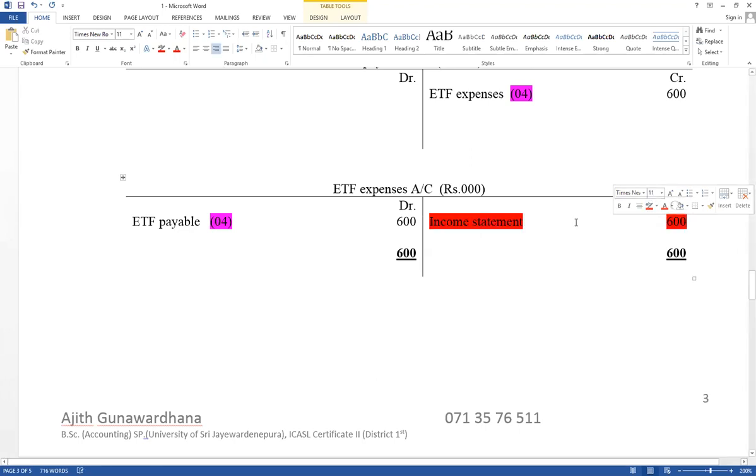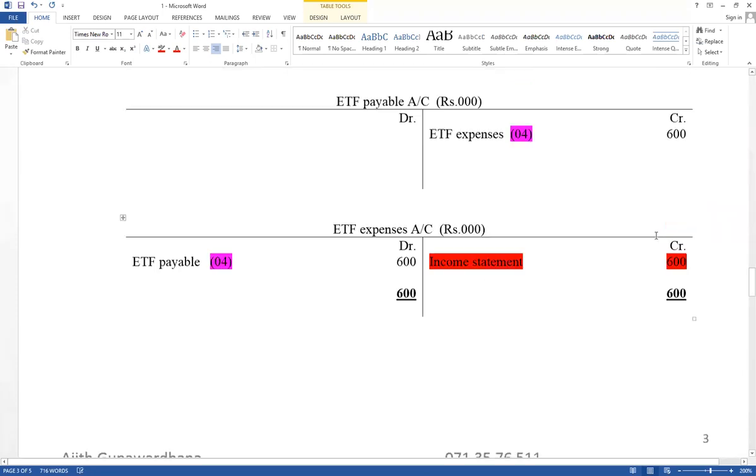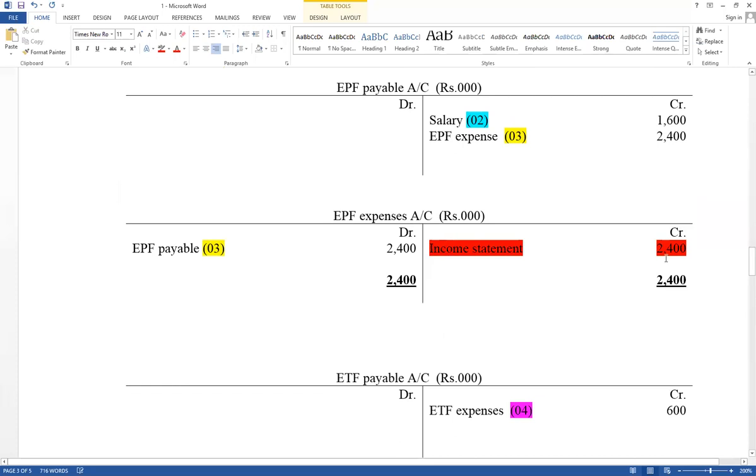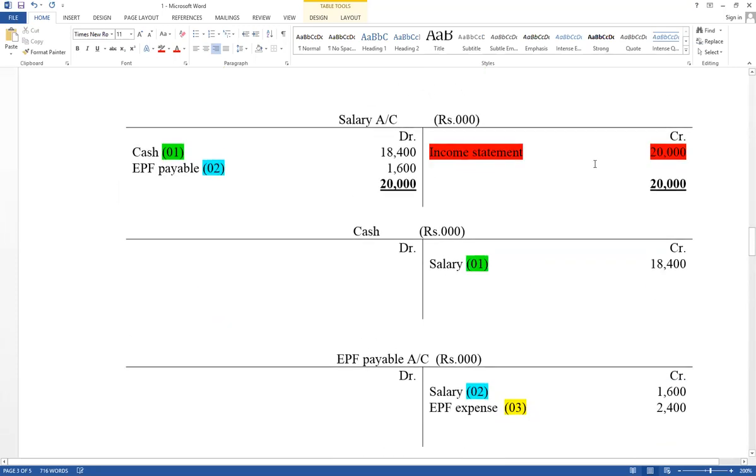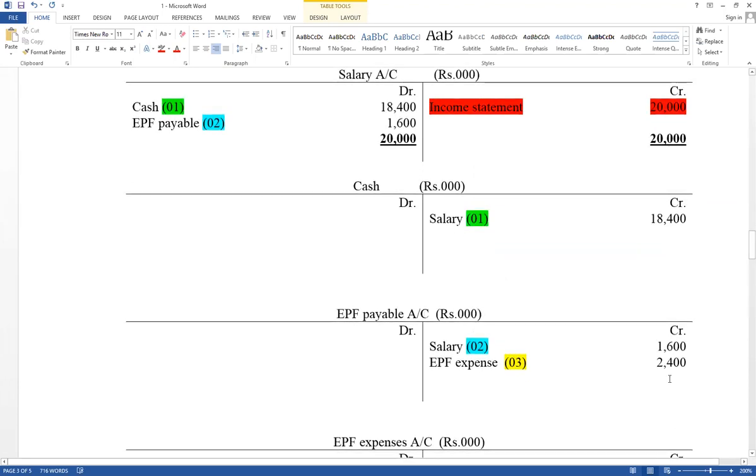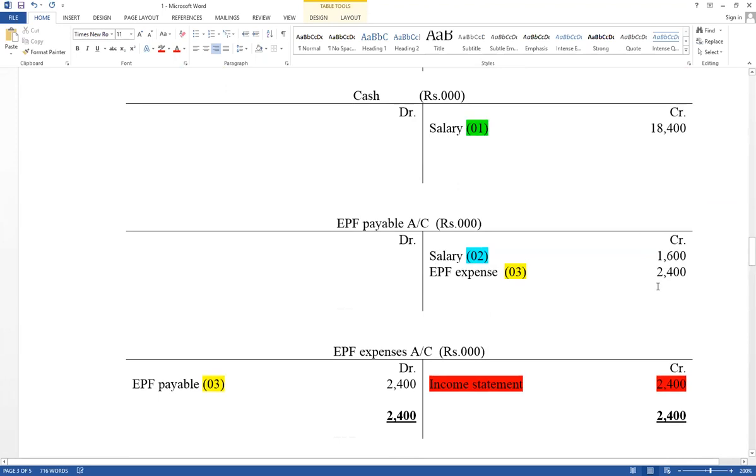This value should be included under administration expense. Think about there are three expenses available. EPF expense as well as ETF expense and salary. Those are the values should be included under administration expense. And now think about payable accounts. EPF payable liability. If it is liability, balance carry down. Those values should be included under current liability. Therefore, credit side increase, take total value credit side and difference value balance carry down.